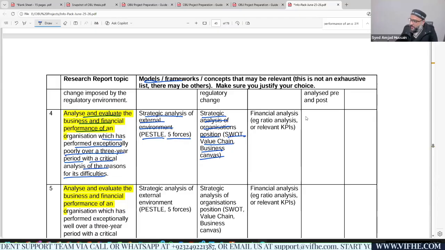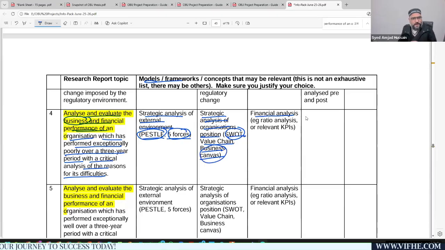Second, how can you evaluate the financial performance of a company? You need to analyze the business performance of an organization. That includes PESTLE analysis, SWOT analysis, Porter's 5 Forces model, business value chain analysis, or the business canvas model, right? This is where you need to analyze the organization. And when you're looking into the financial performance of a company, you need to focus upon ratio analysis, for example, ratio analysis of relevant KPIs.